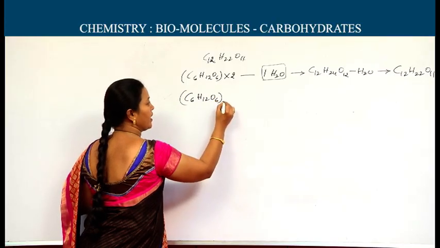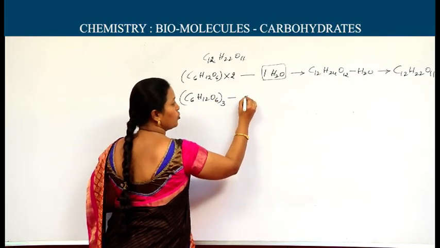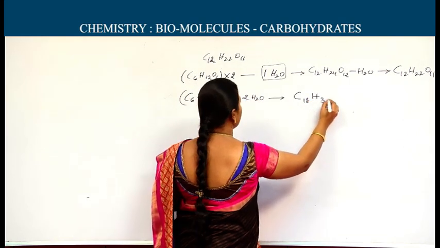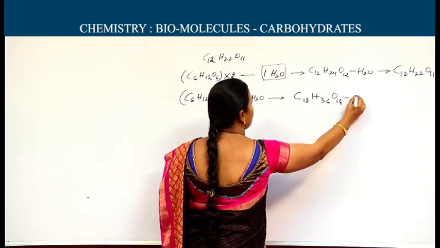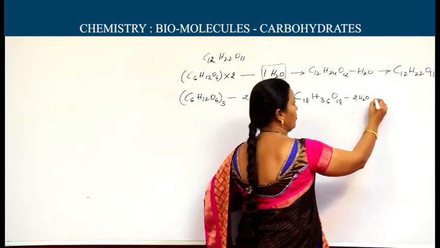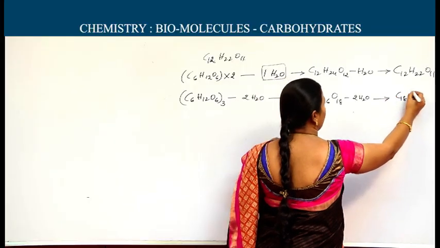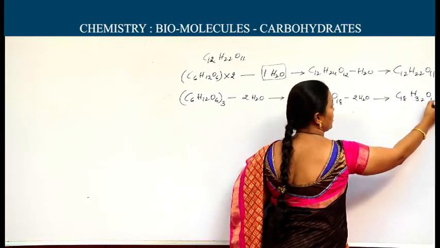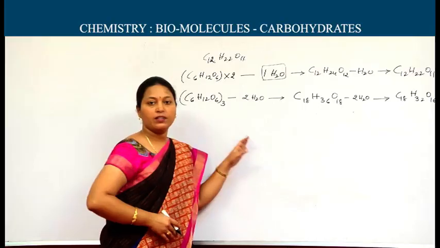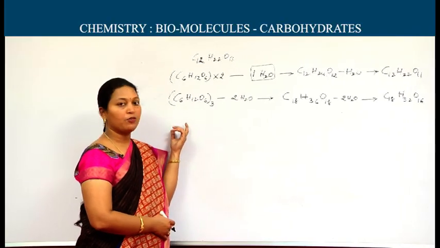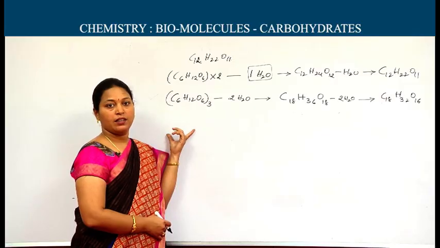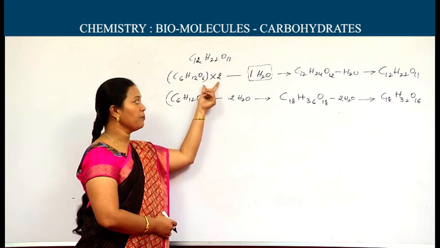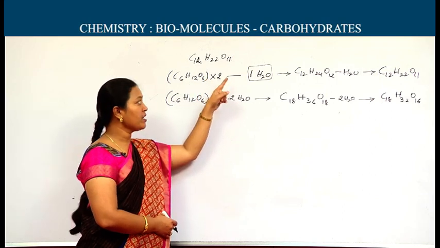Like for trisaccharide, C6H12O6 taken thrice minus 2 moles of water. C18H36O18 minus 2 moles of water. Here C18H36 minus 4 hydrogens, it comes C18H32O16. Whenever they ask you to write the molecular formula for a higher-membered saccharide, just multiply C6H12O6 with that number, followed by minus (n minus 1) H2O.